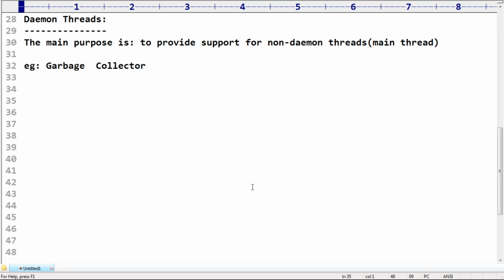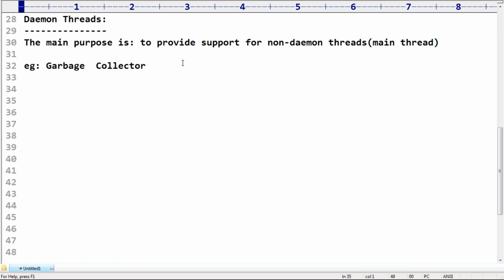So, what is a Daemon thread? What is the purpose of a Daemon thread? Can you give an example of a Daemon thread? Up to this, theoretically, the terminology is very clear for you people, right? Point number 1. What is a Daemon thread? The thread which is running in the background is called a Daemon thread.